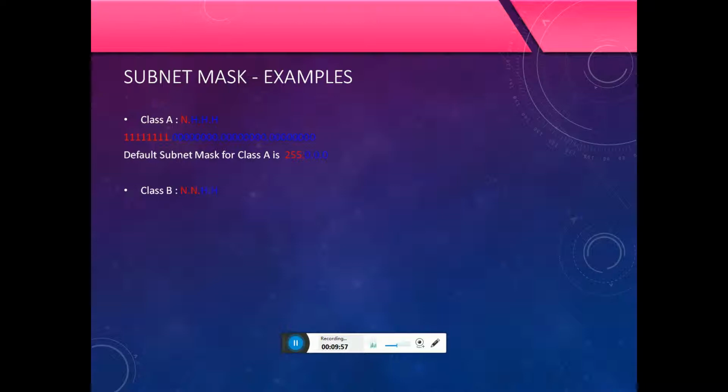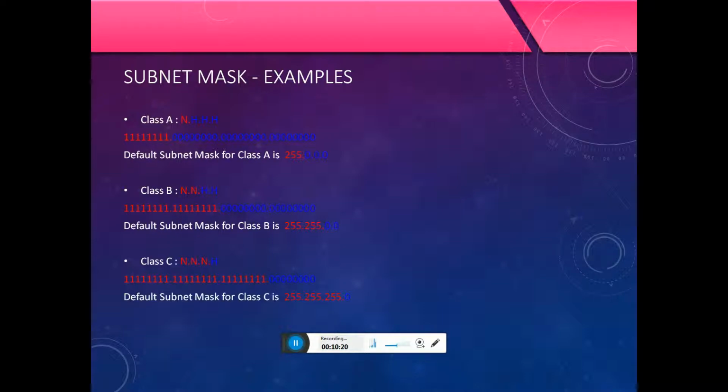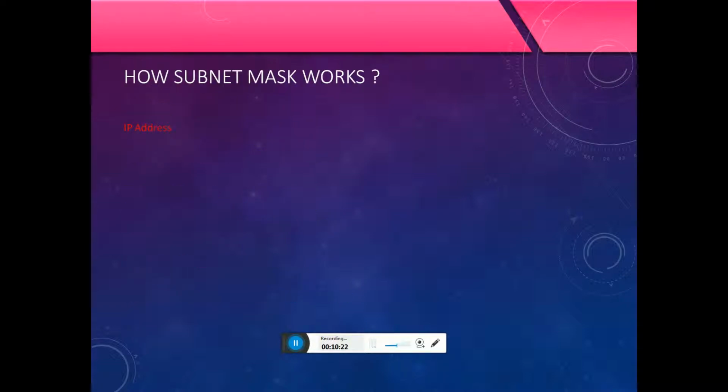Class B has 2 network octets and 2 host octets, with default subnet mask 255.255.0.0. Class C has 3 network octets and 1 host octet, which is 3 times 8 ones and 8 zeros, with default subnet mask 255.255.255.0.